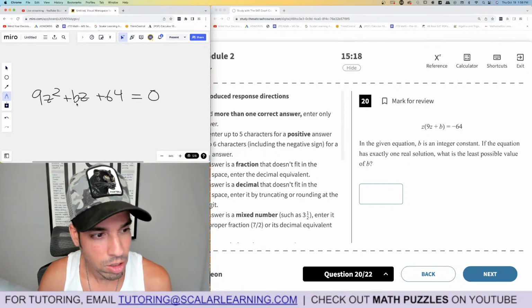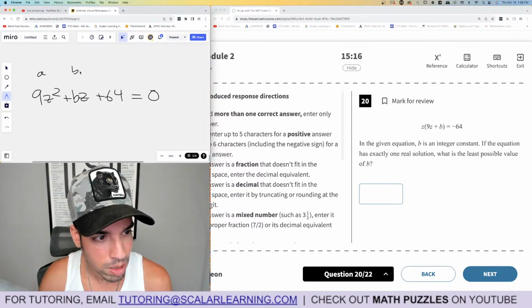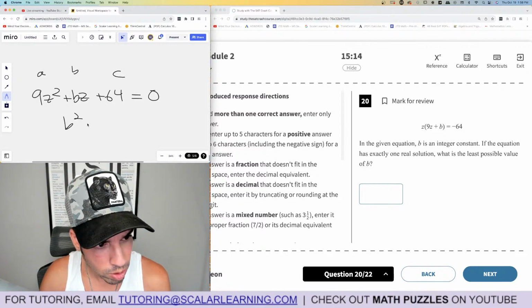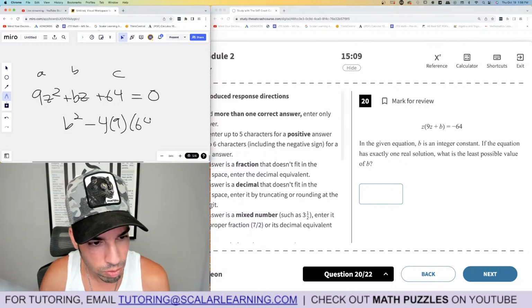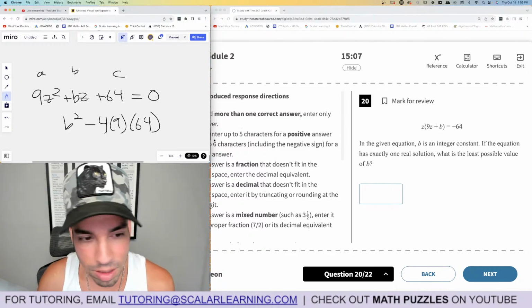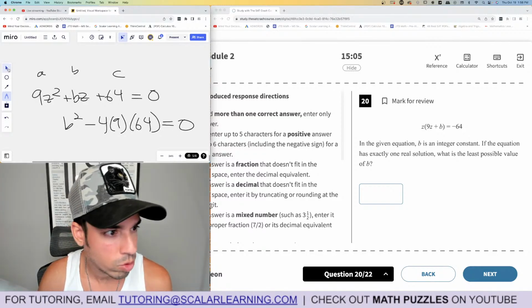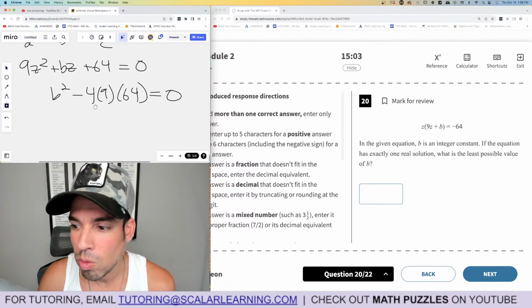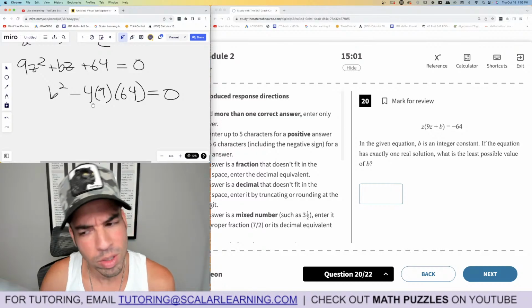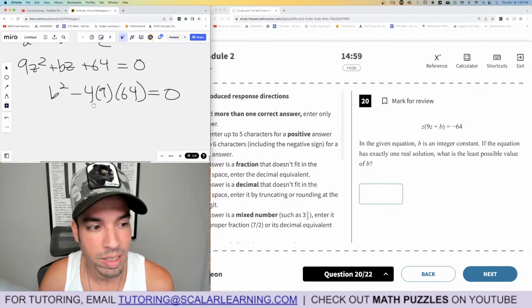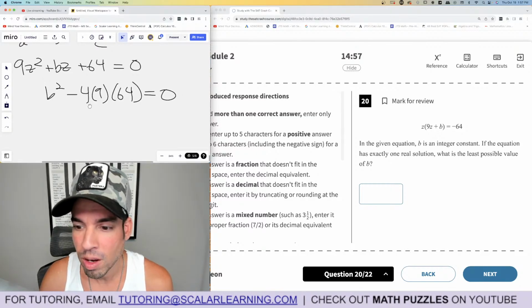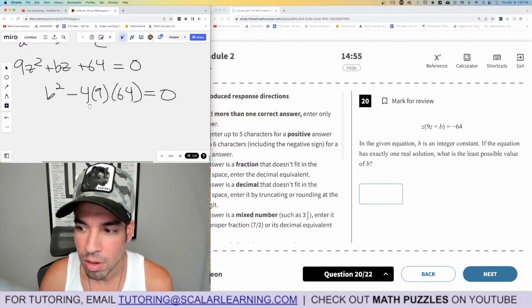That's it. The discriminant is, if this is A, B, and C, b squared minus 4 times a, which is 9, times c, which is 64. And when we say exactly one real solution, the discriminant must equal 0. All right, so it's weird that they say least possible value because there should be an exact value for b to have exactly one solution.